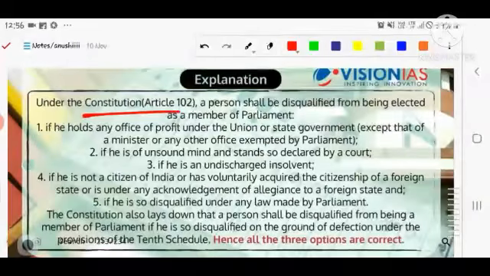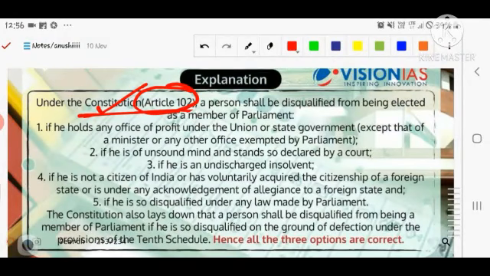Let's see what is given under the Constitution. I talk about Article 105, no, it is Article 102. A person shall be disqualified from being elected as a member of Parliament: Number one, if he holds any office of profit under the Union government or the state government, except a minister or any other exempted office. Number two, if he or she is of unsound mind, so how can they formulate laws. Number three, if he is an undischarged insolvent, meaning insolvency proceedings are upon him. Number four, if he is not a citizen of India or has voluntarily acquired the citizenship of a foreign country, so that the citizenship of our country is lost.